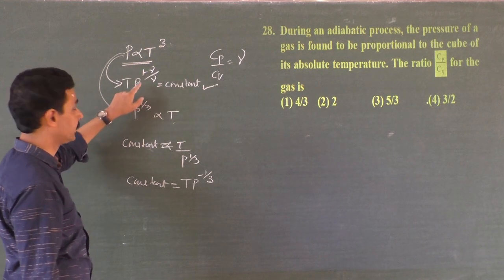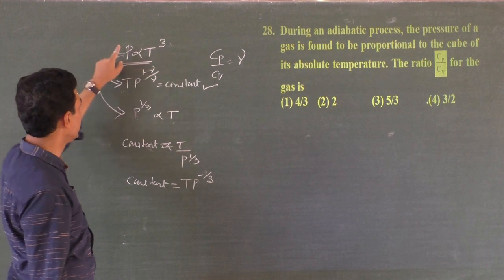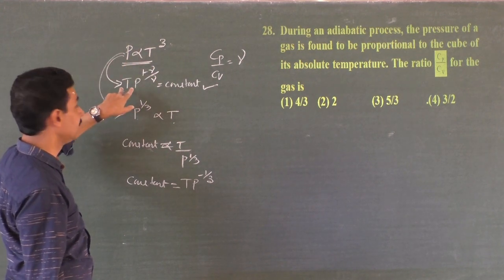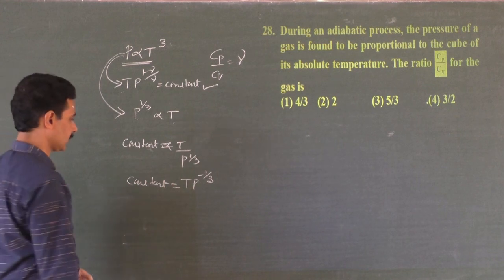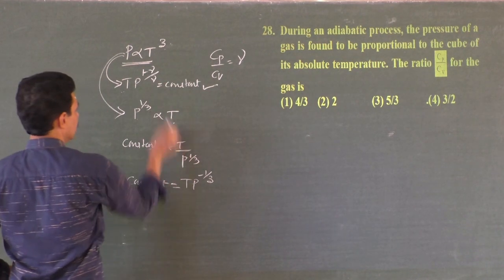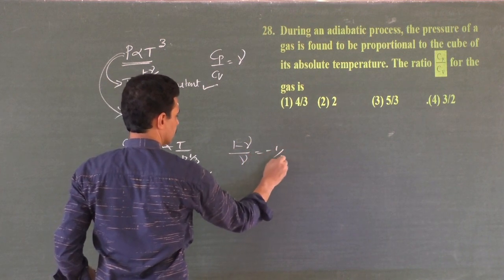First of all, you know that the power is on the pressure. So you transfer this power to pressure and multiply and bring it in the form of a product: T P to the power minus 1 by 3 is a constant. Now compare it with this one. In the place of (1 minus gamma) by gamma, you have minus 1 by 3.